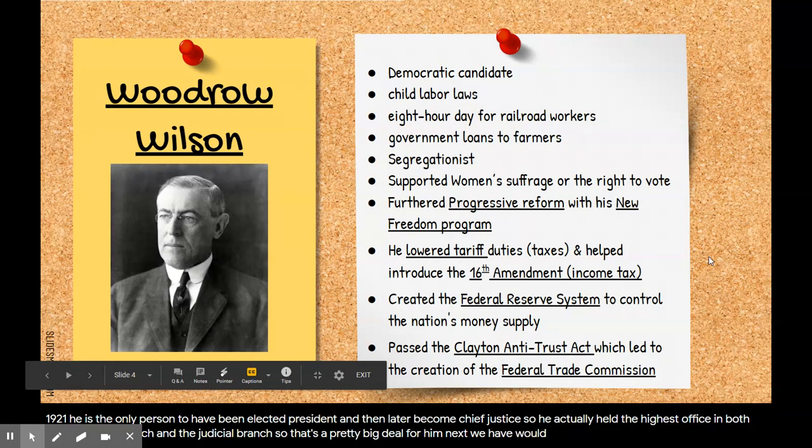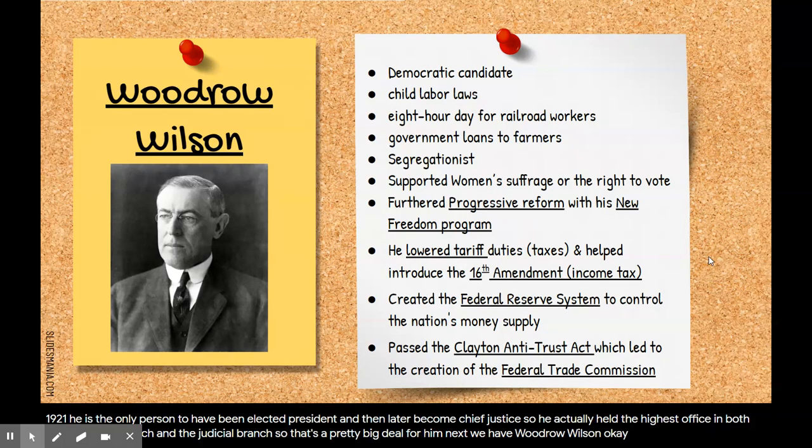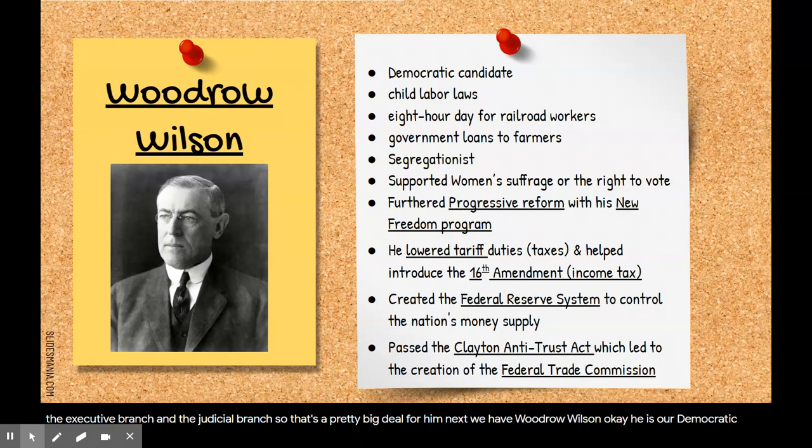Next, we have Woodrow Wilson. He is our Democratic candidate. He wanted to have child labor laws. He wanted an 8-hour workday for railroad workers. He wanted to have government loans to farmers. However, he was a segregationist.